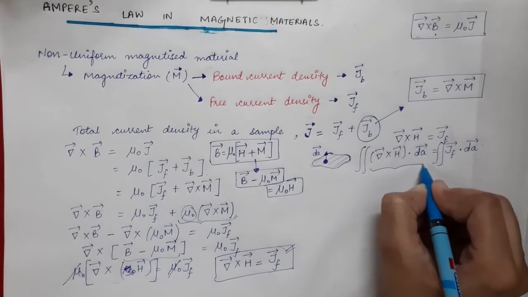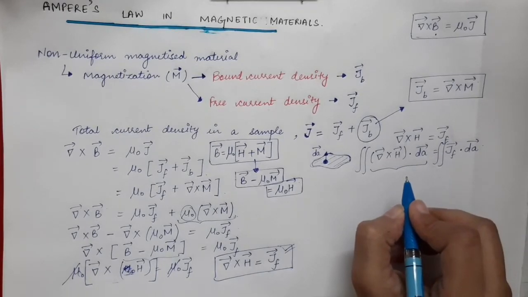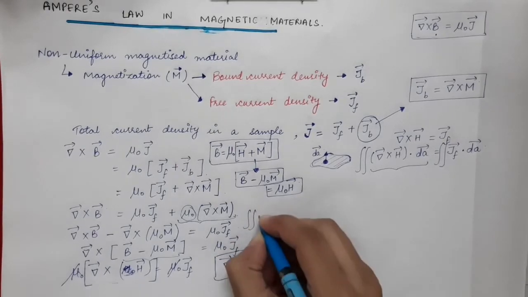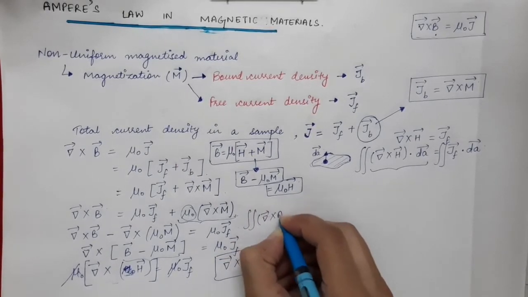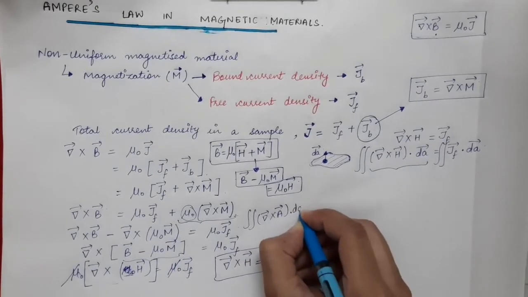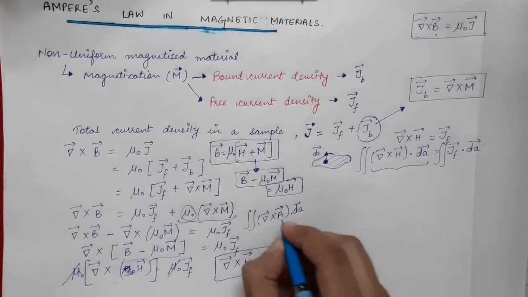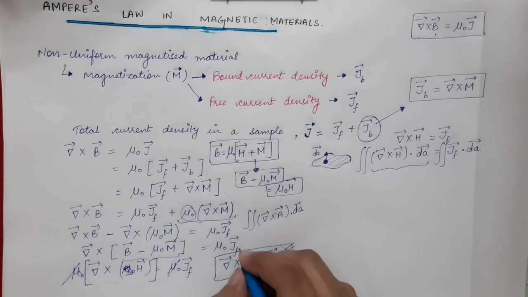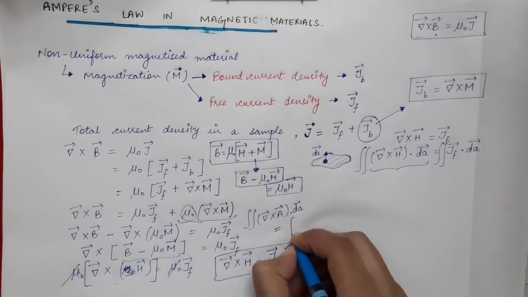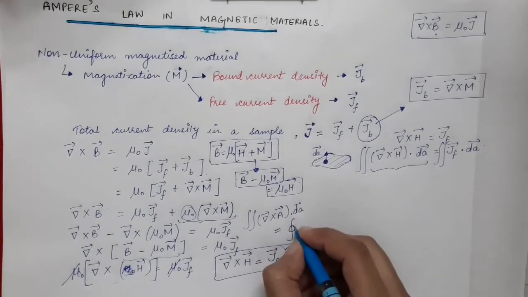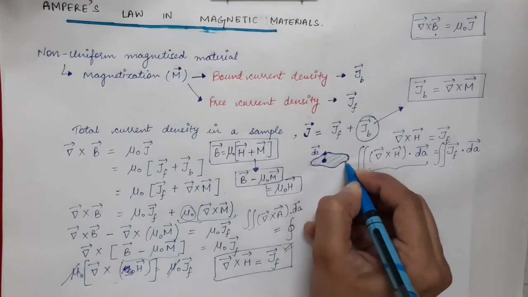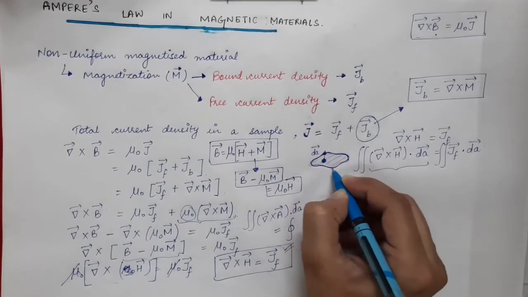Now over here you will use the Stokes theorem. In the case of Stokes theorem, if you have curl of any vector dot product with area element and you have the integration over the whole surface, this can be written as a closed line integral. This line integral will be on the boundary of this surface, and this boundary will be a closed boundary.